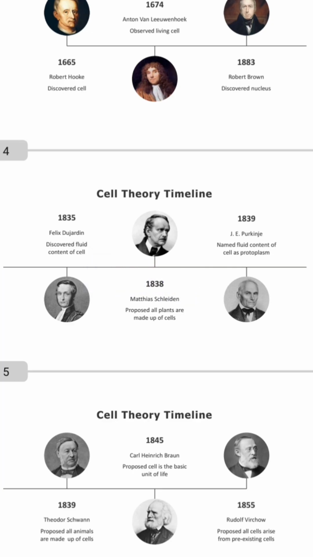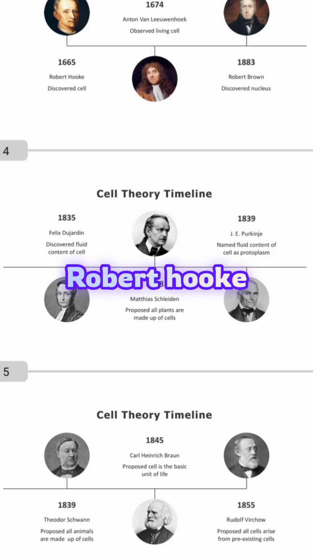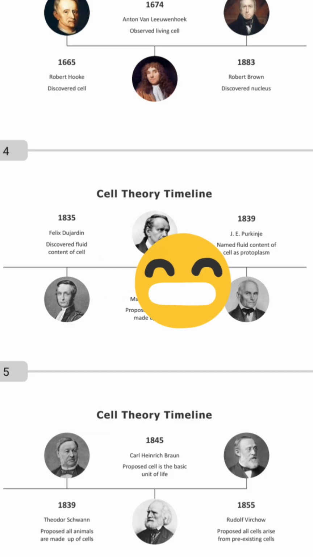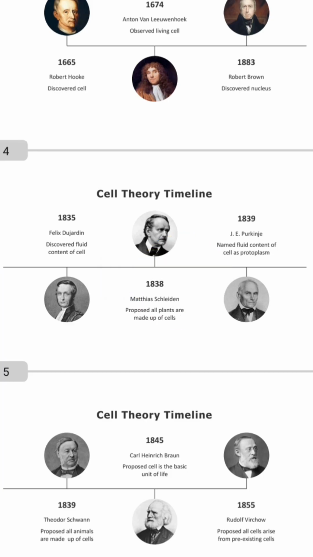Now, who discovered that animals are made up of cells? That's Schwann. All right. Who discovered that plants are made up of cells? That should be Schleiden, right? Then who discovered the cell itself? That's Robert Hooke. Then who discovered the nucleus? Robert Brown. So those are the people you need to know. Rudolf Virchow discovered that organisms came from pre-existing cells.